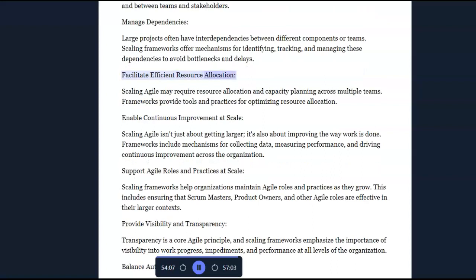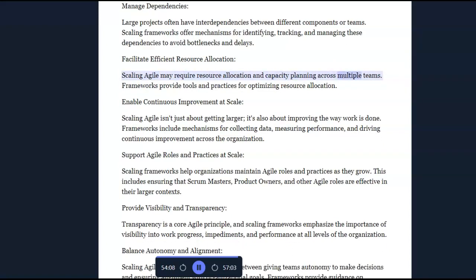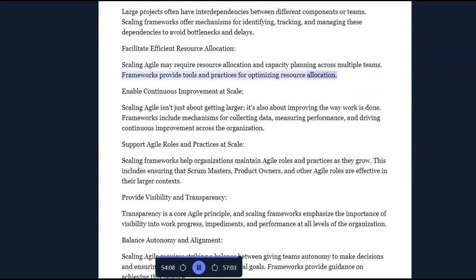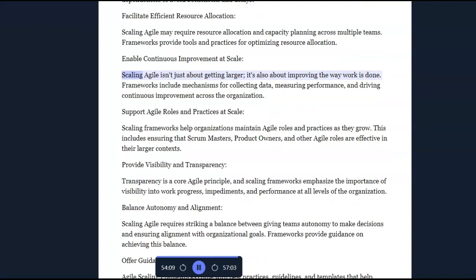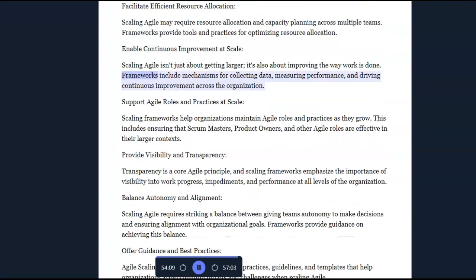Facilitate efficient resource allocation. Scaling agile may require resource allocation and capacity planning across multiple teams. Frameworks provide tools and practices for optimizing resource allocation. Enable continuous improvement at scale. Scaling agile isn't just about getting larger, it's also about improving the way work is done. Frameworks include mechanisms for collecting data, measuring performance, and driving continuous improvement across the organization.